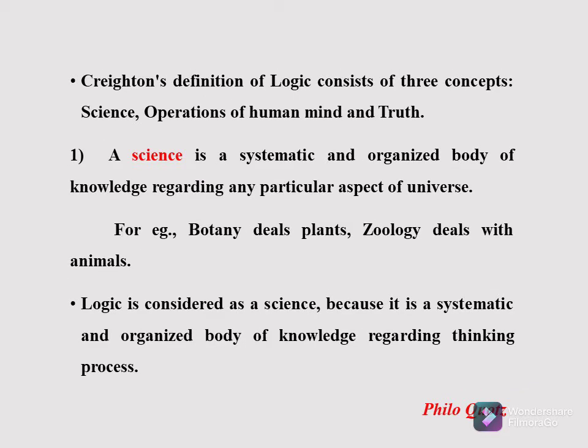Crichton's definition of logic consists of three concepts: science, operations of the human mind, and truth. A science is a systematic and organized body of knowledge regarding any particular aspect of the universe. For example, botany deals with plants and zoology deals with animals. Logic is considered a science because it is a systematic and organized body of knowledge regarding the thinking process.